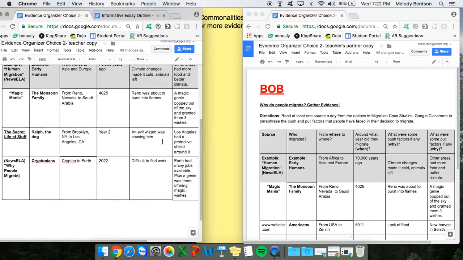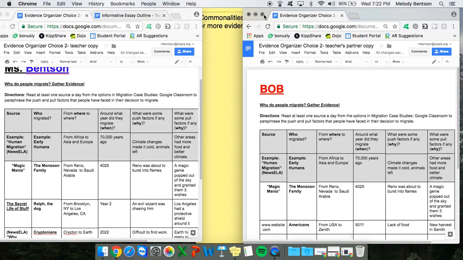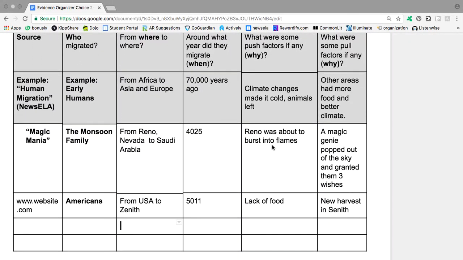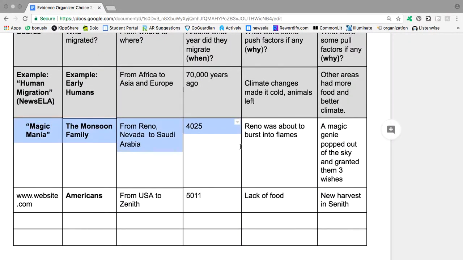Now I'm going to read through Bob's evidence, my partner's. I noticed that he has the same evidence. Looks like he read the same source about the Monsoon family and pulled out the same push and pull factors. Looks like he read a different source, which is really valuable for me because I didn't get to this one.